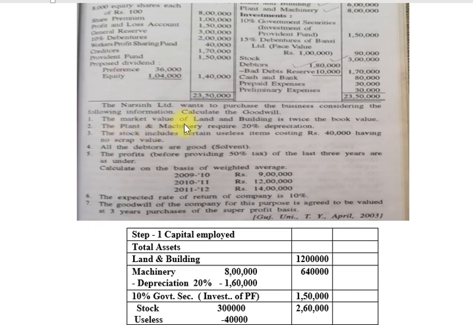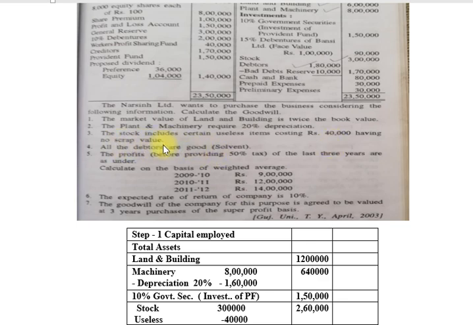Second, the plant and machinery require 20% depreciation. Number 3, the stock includes certain useless items costing rupees 40,000 having no scrap value. Means, friends, we included 40,000 rupees of stock that is of no use, it is useless, and if you want to sell it, there is no value, zero. No scrap value means no value.